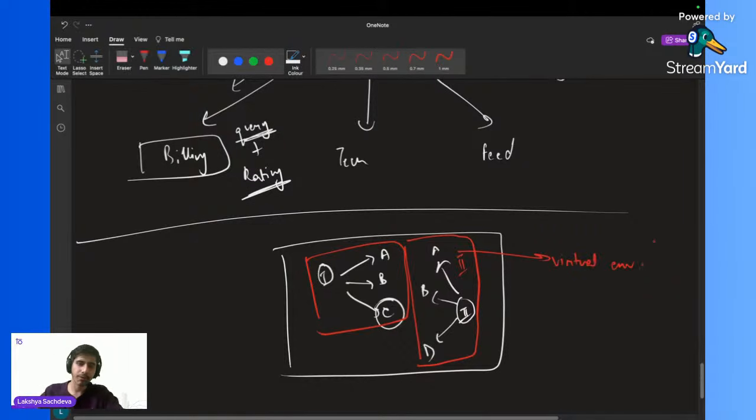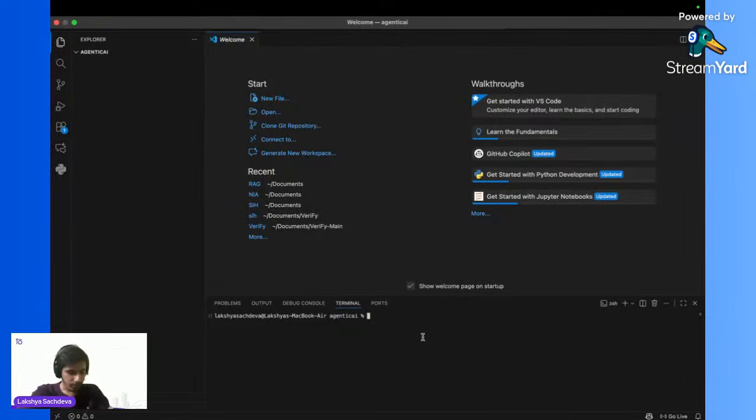This is a virtual environment. Okay, sir. How can we create this virtual environment now? So to create this virtual environment, if you are in Windows, you just have to write python -m venv venv.